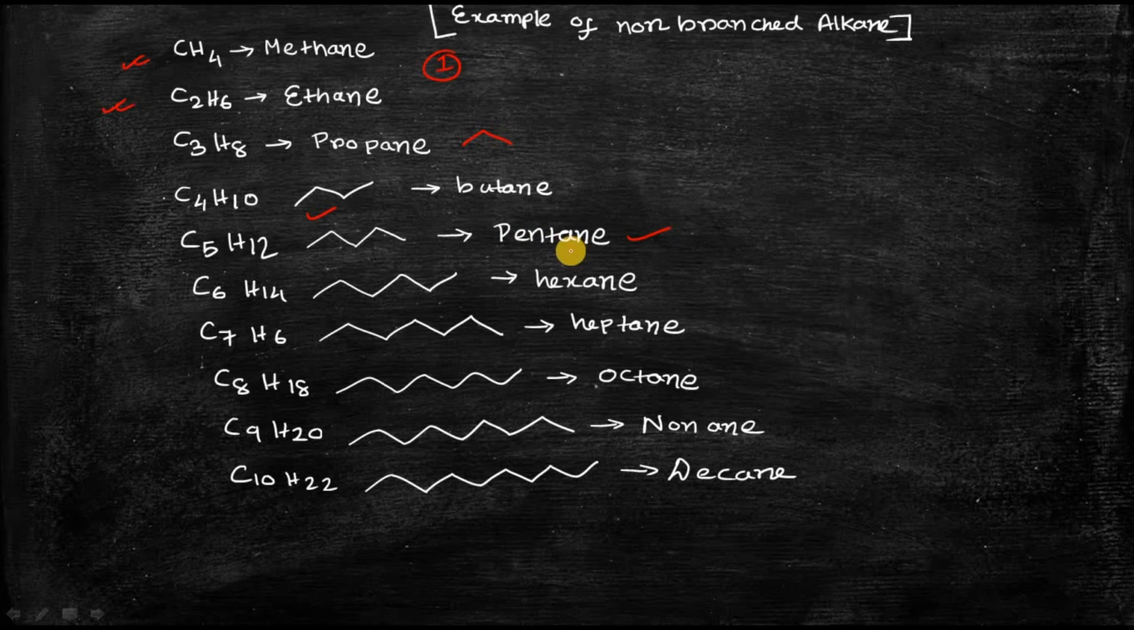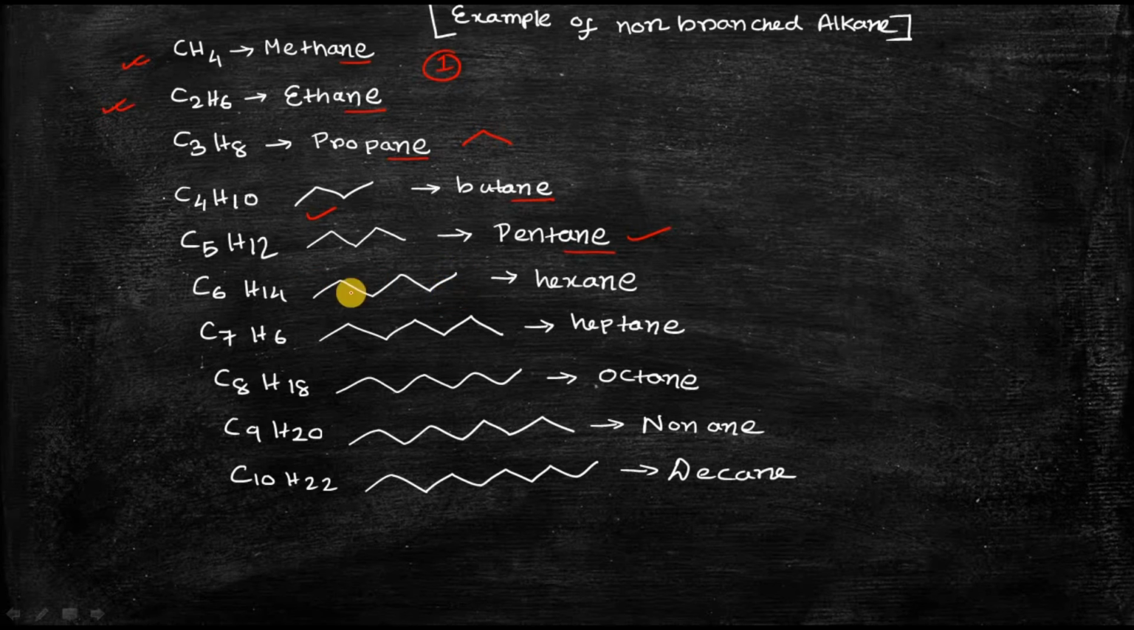You can see that at the end there is the ending "ane". This ending is common in all those names. Only the first part changes, that is meth for 1 carbon, eth for 2 carbon, prop for 3 carbon, but for 4 carbon, pent for 5 carbon. So this terminology you have to remember. That is the only thing that you have to remember, and of course the rules that you also have to remember in the next stage.